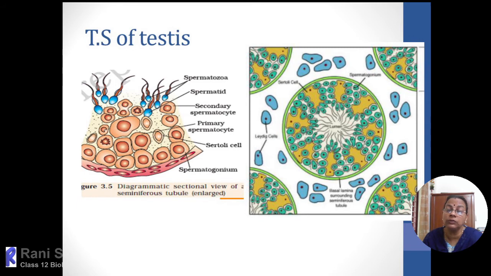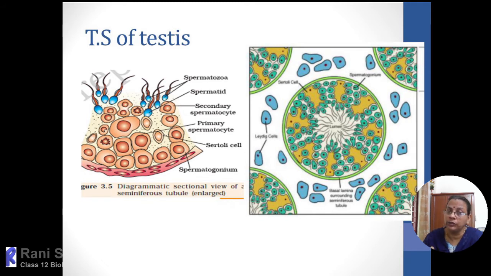So in the ploidy, when they are marked, the spermatogonia and the primary spermatocyte is diploid, then secondary spermatocyte, spermatid, and spermatozoa also diploid. So what about the ploidy of Sertoli cells? Sertoli cells, definitely it is diploid. Okay, Sertoli cells is diploid.